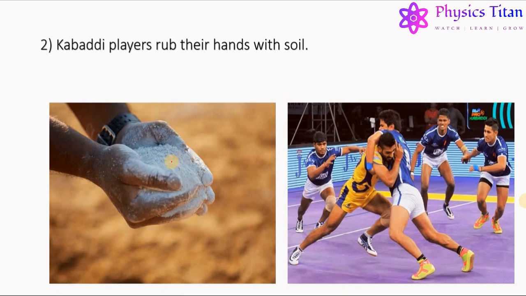When the players rub their hands with sand or some kind of powder like this, it absorbs the sweat present in our hands, thereby drying our hands and making their grip strong again. So this is the reason why kabaddi players rub their hands with sand, soil or powder at the beginning and many times in between the games.